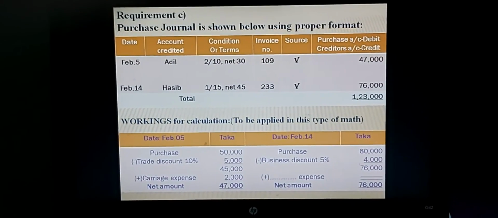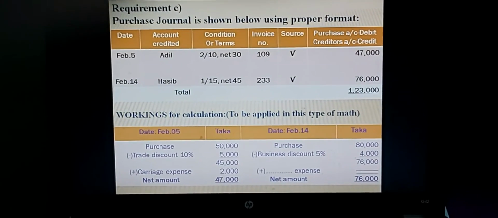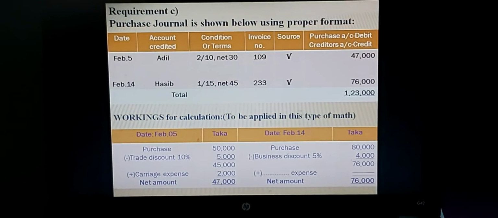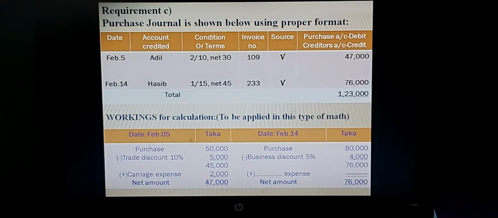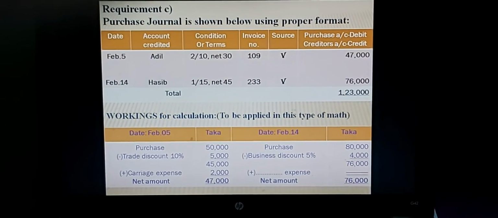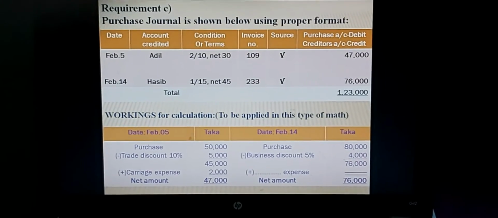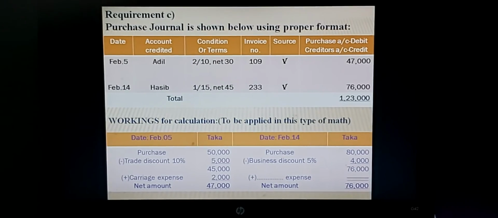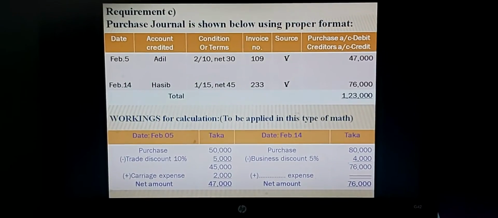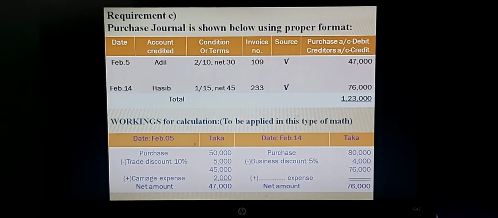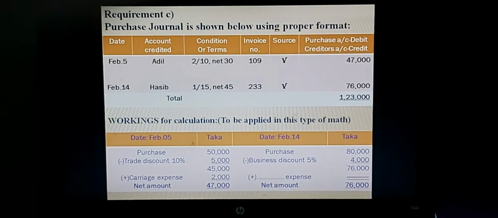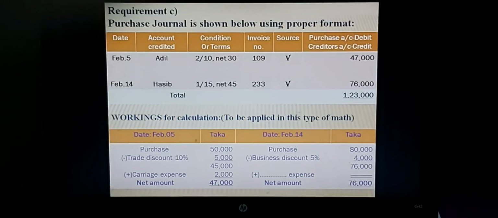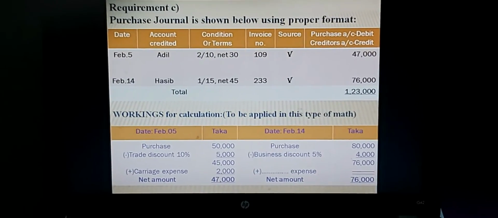You know that trade discount or business discount is always deducted from the total price, that is 80,000 minus 4,000. At this moment the remaining amount is taka 76,000. But in this transaction, no incidental expenses are available. So incidental expenses is taka 0.